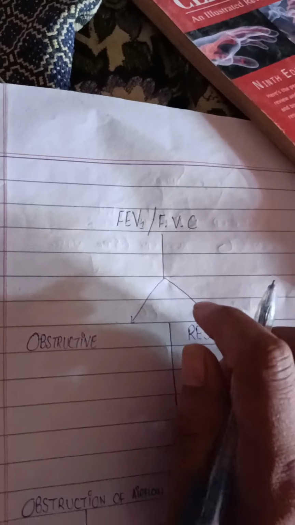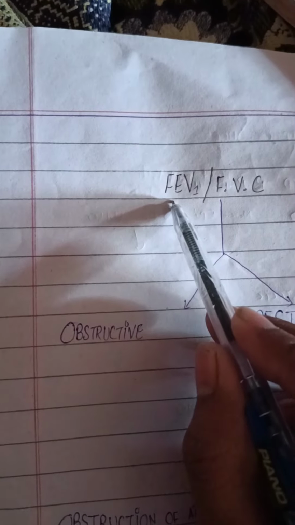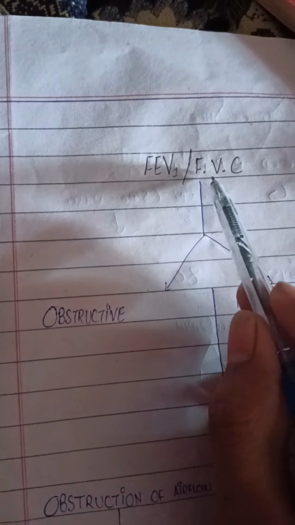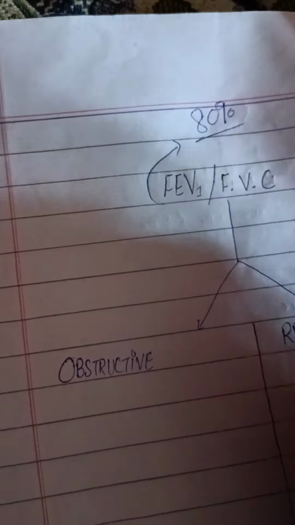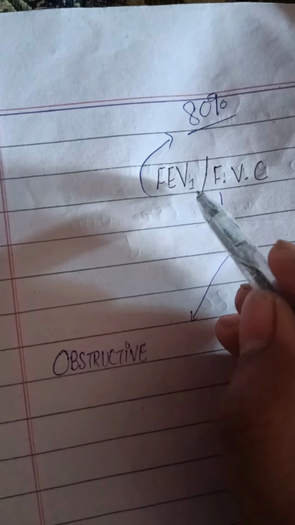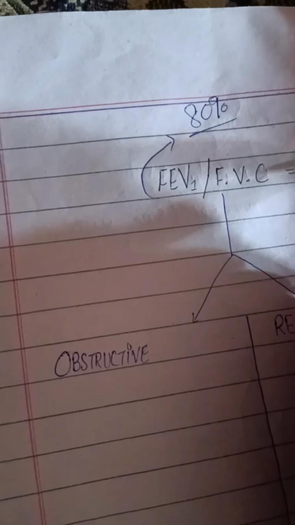Let us take an overview of obstructive and restrictive lung disease on the basis of forced expiratory volume in 1 second and forced vital capacity. Normally, forced expiratory volume is 80% of forced vital capacity. So the normal ratio of forced expiratory volume over forced vital capacity is 0.8.